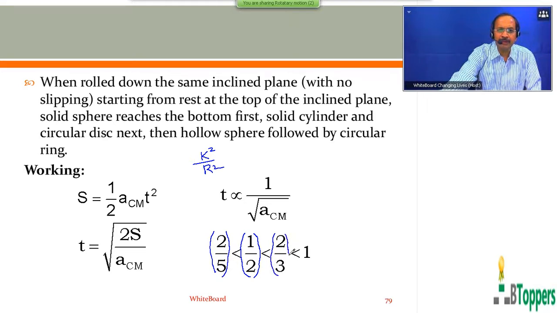And k squared by r squared equals 2 by 3 for a thin walled hollow sphere or uniform hollow spherical shell. And k squared by r squared equals 1 for a thin uniform circular ring.